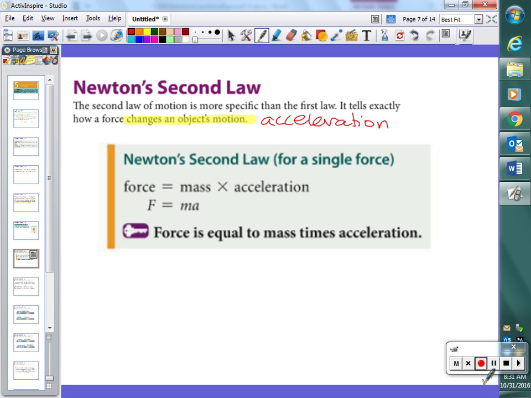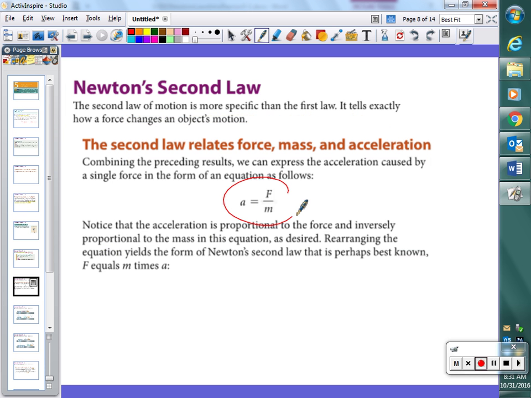But this one here is one you deal with a lot more than E equals mc squared. This affects your daily life continuously. So let's talk about what it means. F equals ma, we can rearrange it to look like this: a equals F over m. Divide both sides by m.